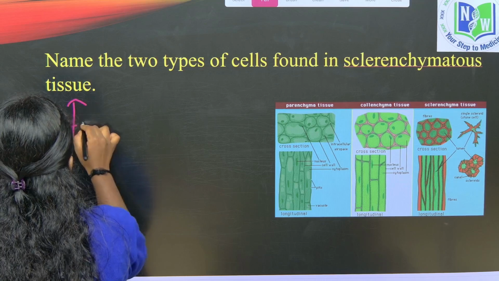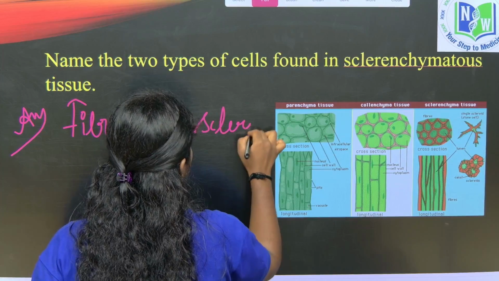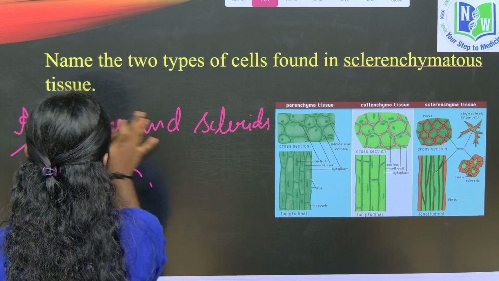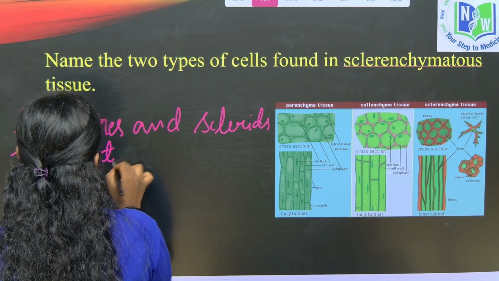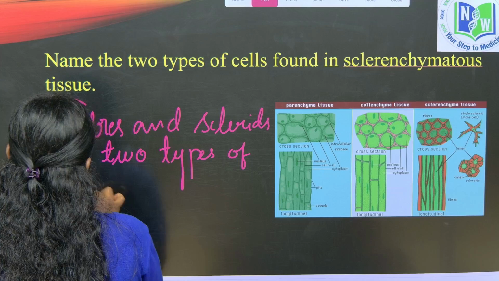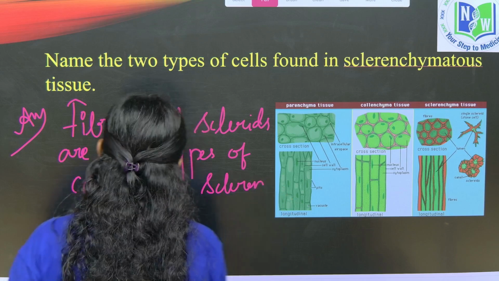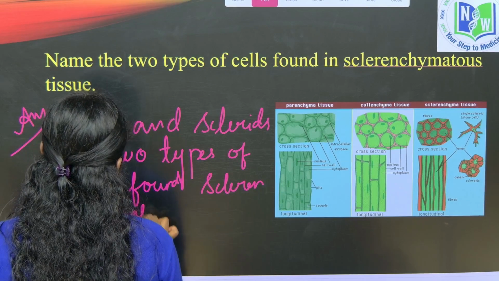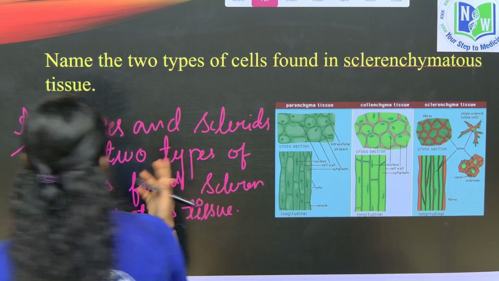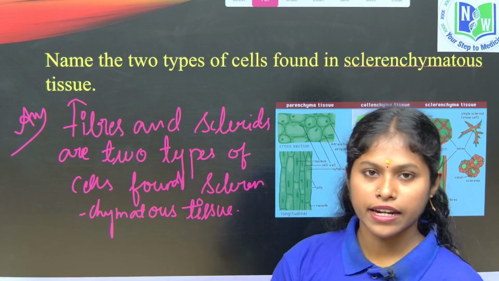So fibers and sclerites are the two types of cells found in sclerenchymatous tissue.